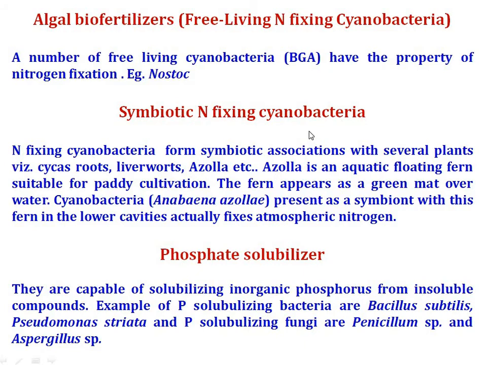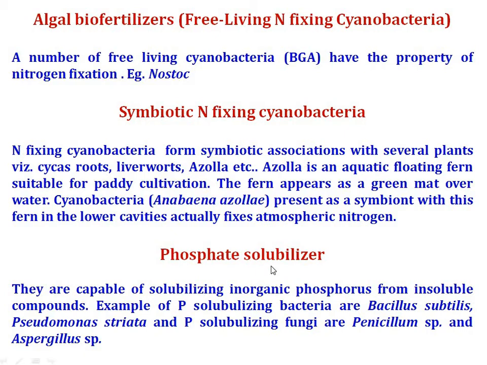Next one is symbiotic nitrogen fixing cyanobacteria. So symbiotic nitrogen fixing cyanobacteria form a symbiotic association with several plants like cycas root, liverworts, azolla. One of the best examples is Anabaena azollae. So Anabaena azollae is a symbiotic nitrogen fixing blue-green algae which lives symbiotically with the water fern azolla. So azolla is an aquatic floating fern suitable for paddy cultivation. So Anabaena azollae fixes atmospheric nitrogen and makes it available to the rice plant.